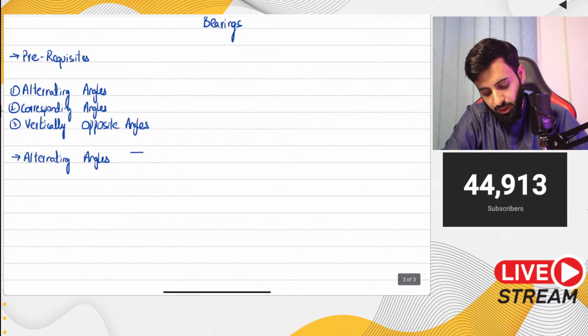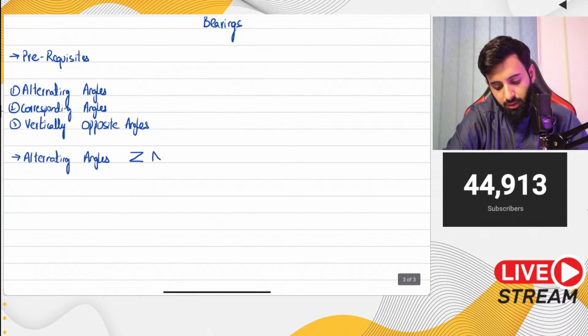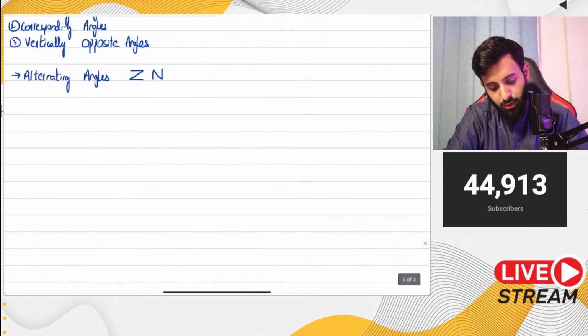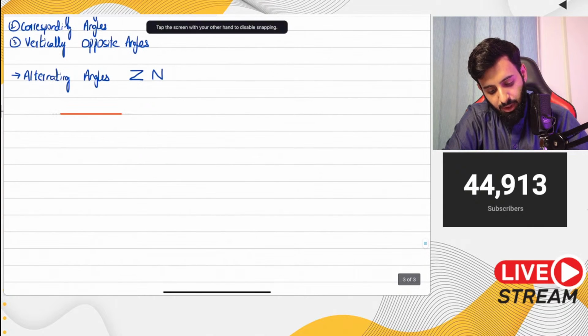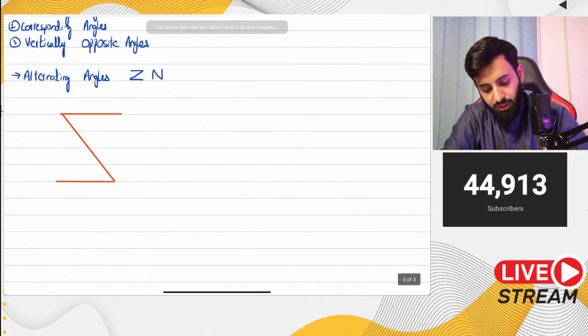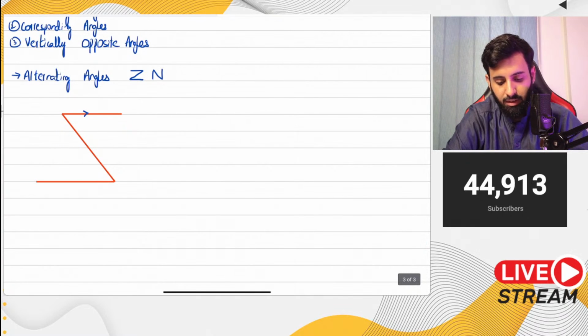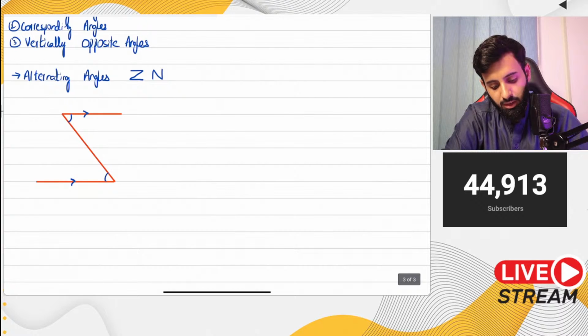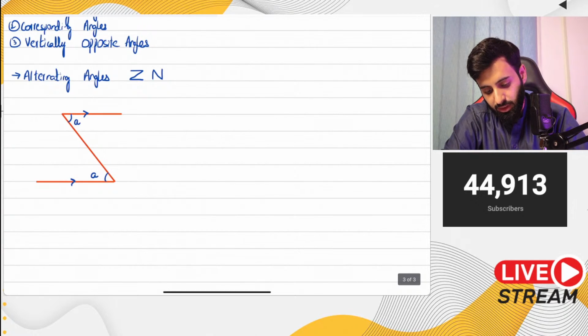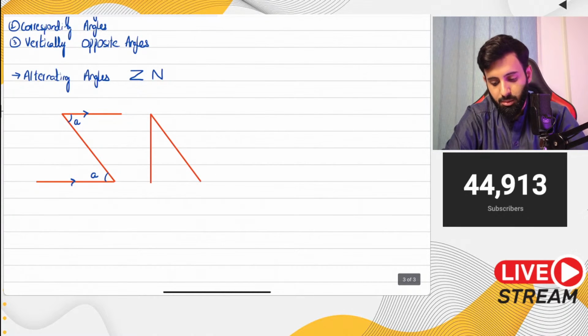We look for the Z or we look for the N, and obviously in all the many ways in which they can be formed. So basically if you have a pair of parallel lines, and if the question tells you explicitly that the two lines are parallel, not because they're looking parallel, now you can assume that they're parallel. Okay, so if the question explicitly tells you that the lines are parallel, only then will you form alternating angles.